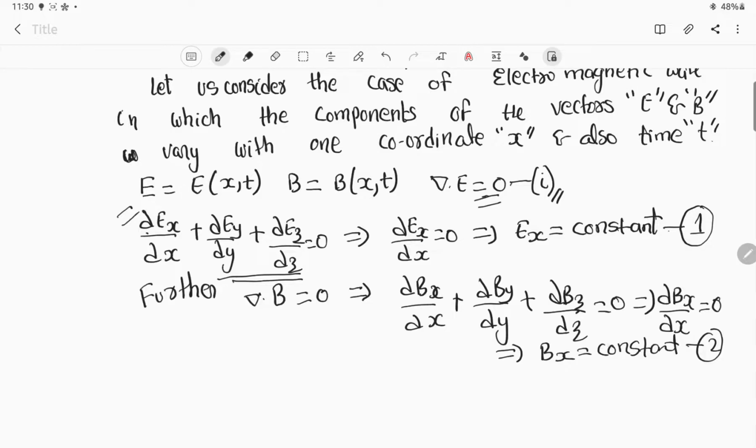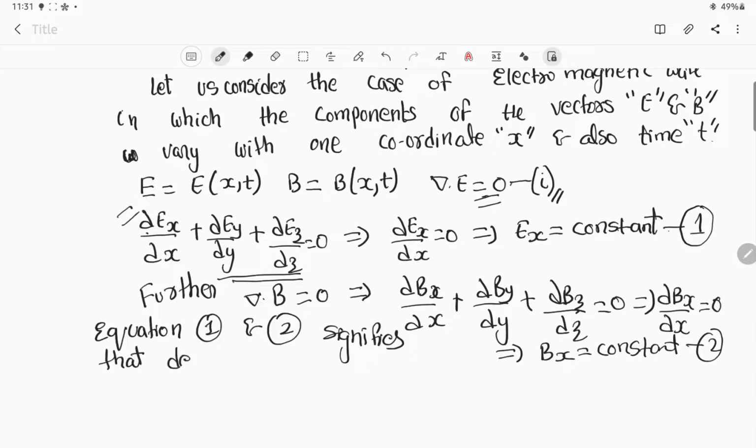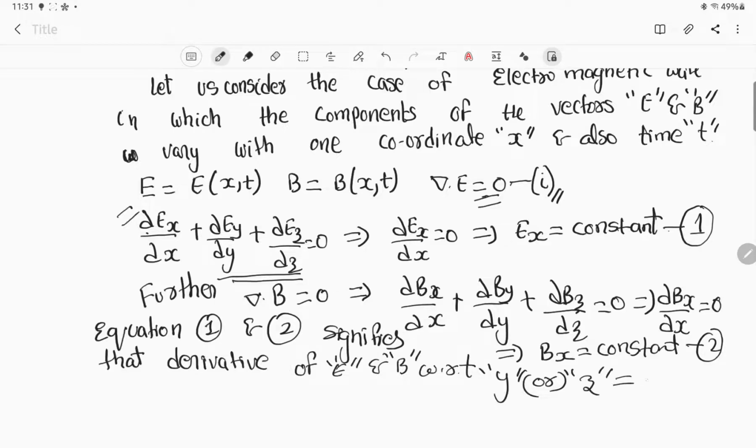Now equations 1 and 2 signify that the derivative of E and B with respect to y or z is equal to 0.